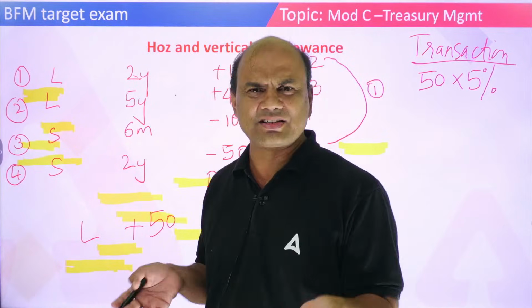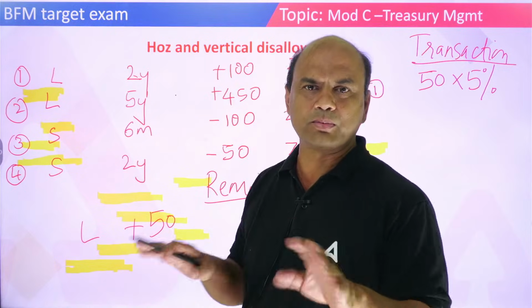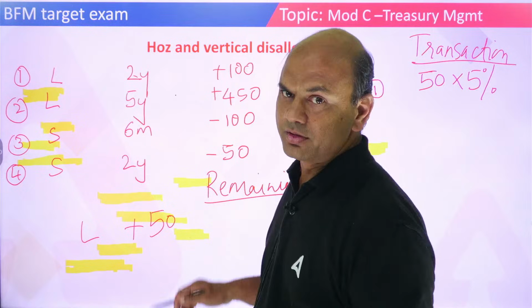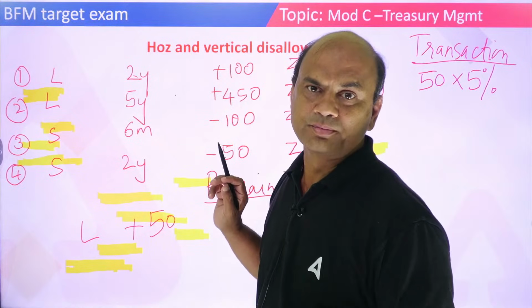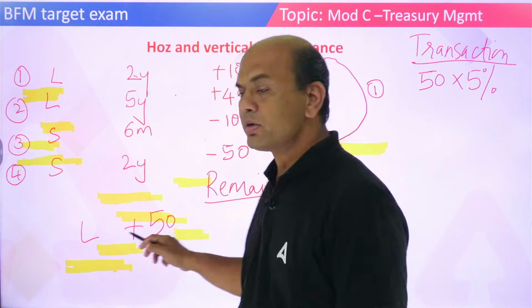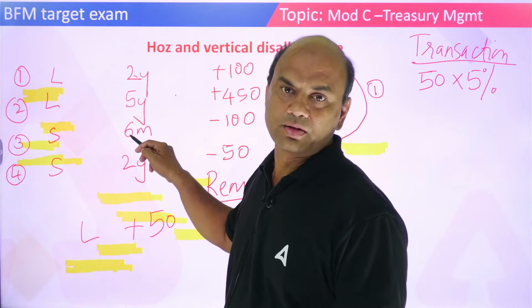It's like the marriage. Marriage, boy and girl. Girl and boy. Boy and boy, not allowed. At least in finance, it's not allowed. Okay, finance, long with short, short with long. No adjustment of long with long. Okay. So, plus 50 is to be adjusted with short.